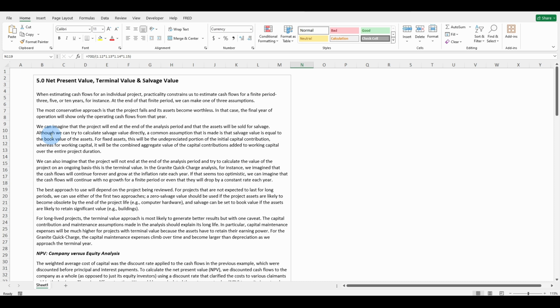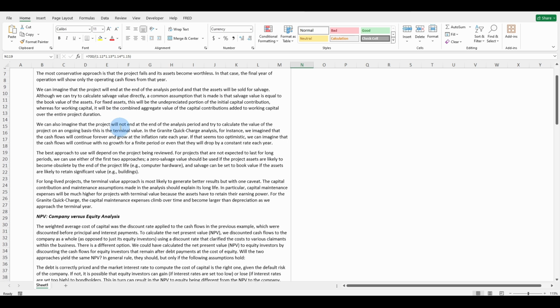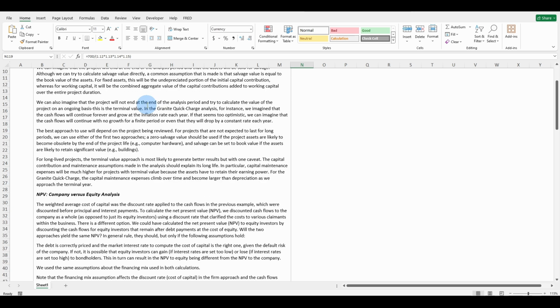We can imagine that the project will end at the end of the analysis period and that the assets will be sold for salvage. Although we can try to calculate salvage value directly, a common assumption is that the salvage value is equal to the book value of the assets. For fixed assets, this will be the undepreciated portion of the initial capital contribution, whereas for working capital, it will be the combined aggregate value of the capital contribution added to working capital over the entire project duration.